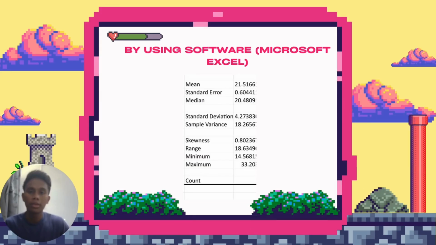Next, by using the software that is Microsoft Excel, we get the mean is 21.5166 and the median is 20.4809, and the standard deviation, same as we calculate in manual way, 4.27. That's all from me. Thank you.